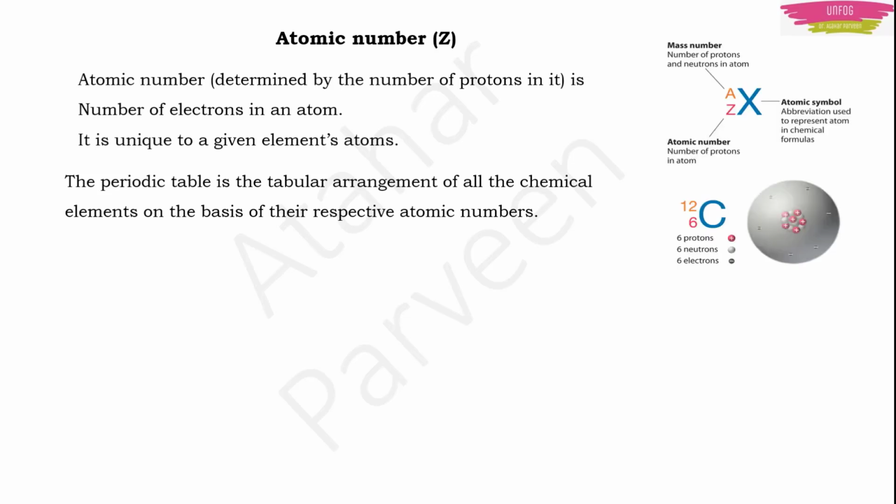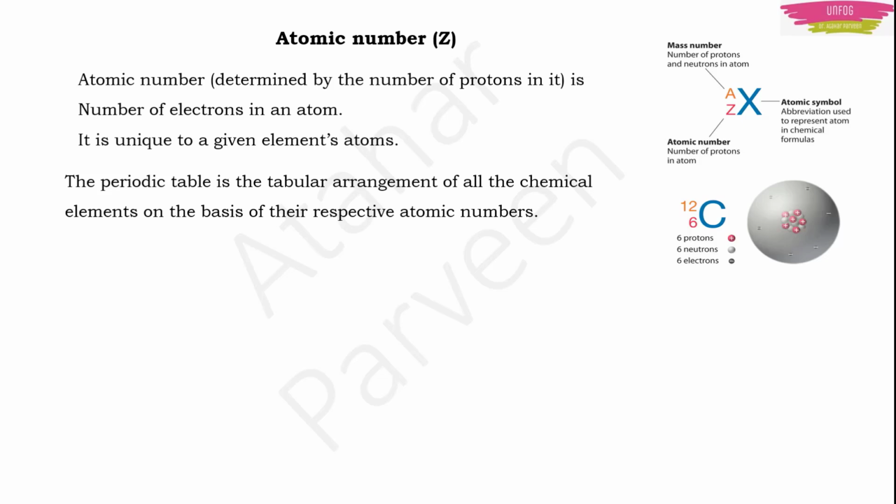Now to understand the atomic number, I am putting this carbon here. 6 protons are there, 6 neutrons are there. So atomic number will be 6. Symbol for atomic number is Z. Okay. For example, if there is some other element, say the symbol is X, for that the atomic number will be the number of electrons or number of protons. Like that. In carbon there are 6 protons and 6 neutrons. That's why its atomic number is 6. Like that it is. Okay.